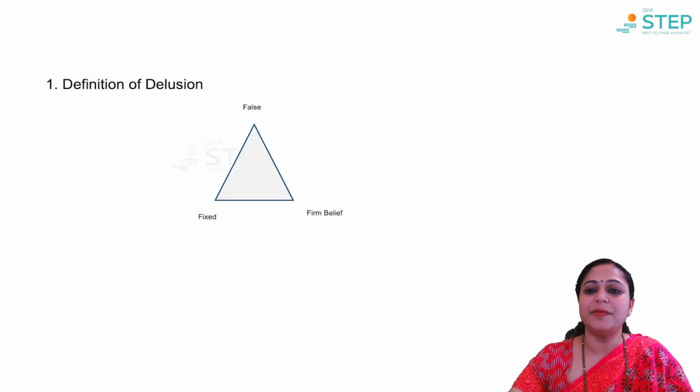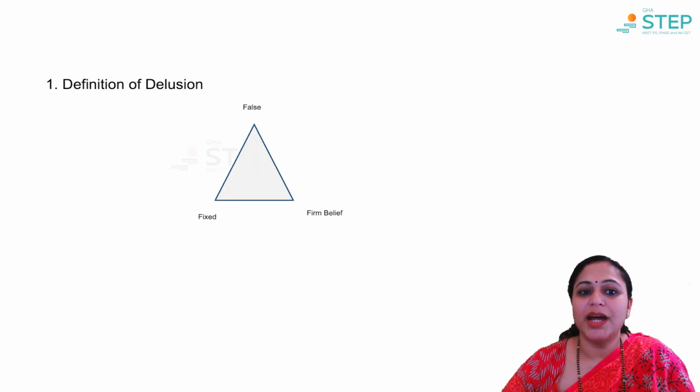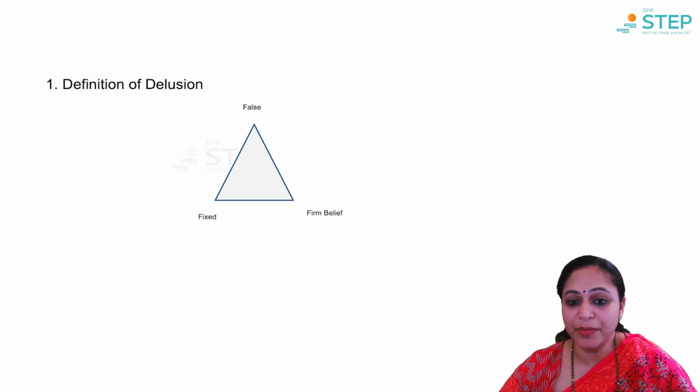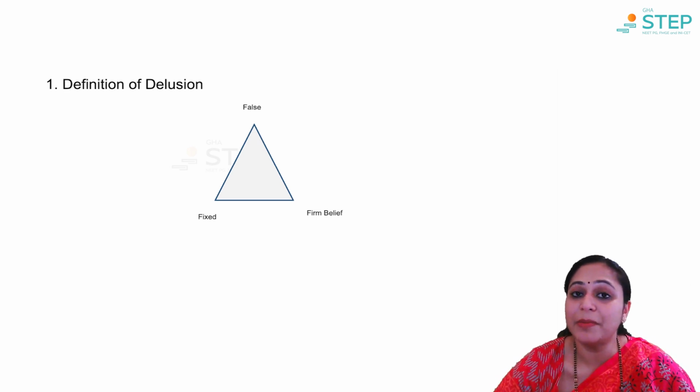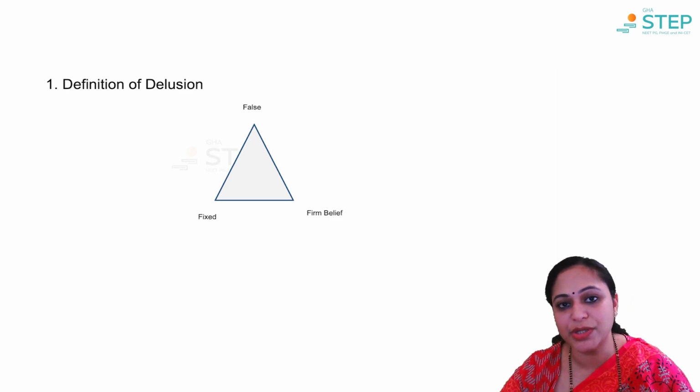We have a first image for today, which is the definition of delusion. A delusion can be defined as a false, fixed, and firm belief. If you see these three F's, false, fixed, and firm belief, sometimes the firm belief can be replaced by the term unshakable belief, then you have to be sure that this is the definition of delusion.